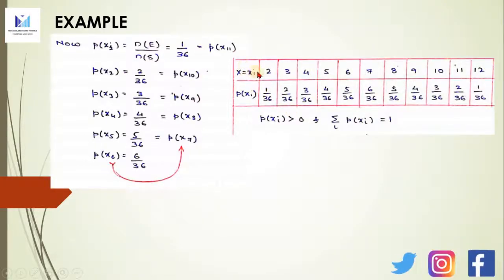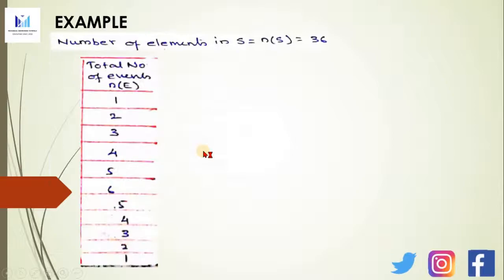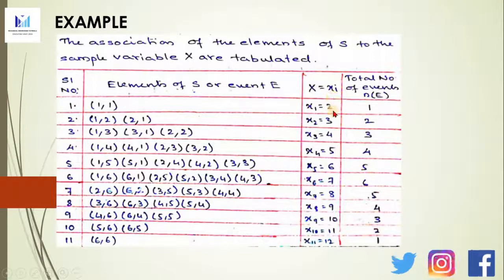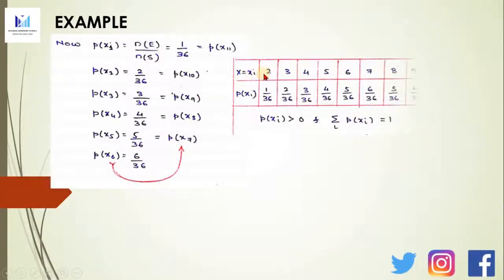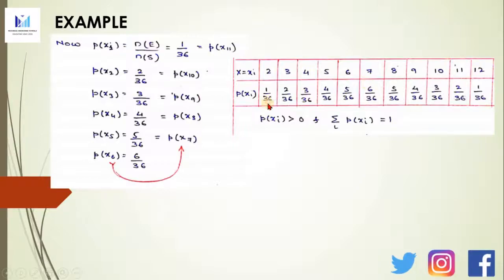So now we have xi, the sum which I have calculated, that is 2, 3, 4, 5, 6, 7, 8, 9, 10, 11, 12. So I'll just go back to the table. So here this will be the value of xi. So now here I write those values of xi. Now P of xi is what we have calculated, those values will come as P of xi. Now if you see here, P of xi is greater than 0. So the first condition is satisfied.